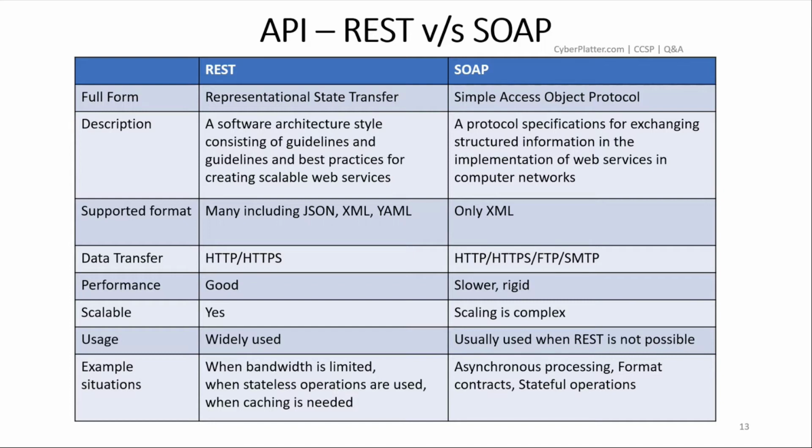Part of the convenience behind REST is that RESTful services use standard URLs and HTTP methods like GET, POST, and DELETE to manage resources. Also, when it comes to scalability, REST is very scalable and SOAP is very complex. Some of the situations where REST works really well are when the bandwidth is limited, when stateless operations are used, and when caching is needed. And some of the places where SOAP fits better are asynchronous processing, formal contract, and stateful operations.